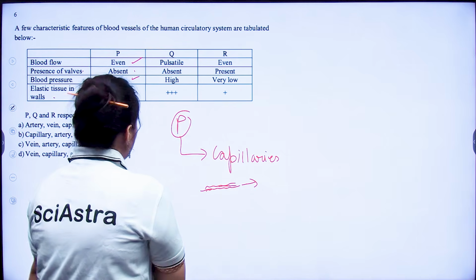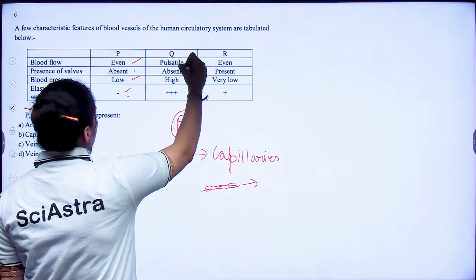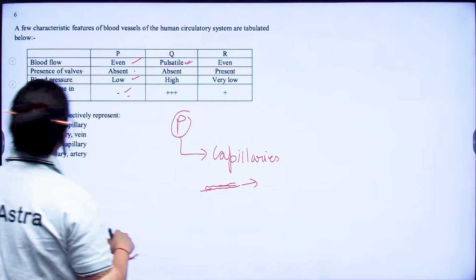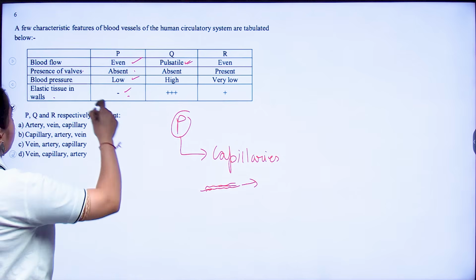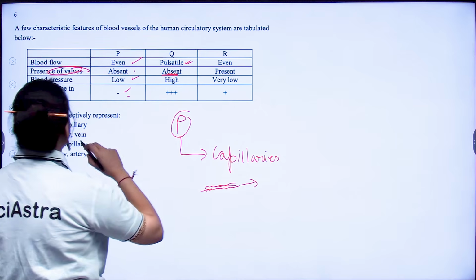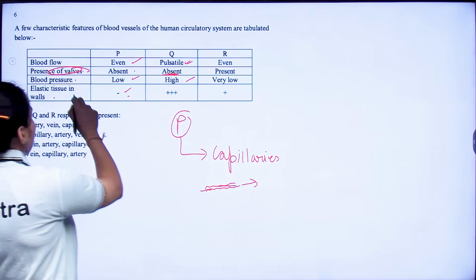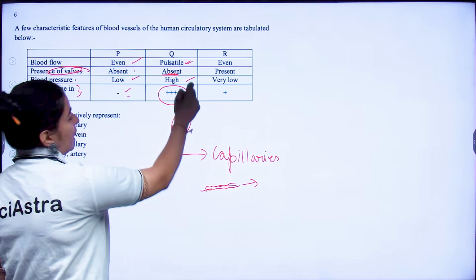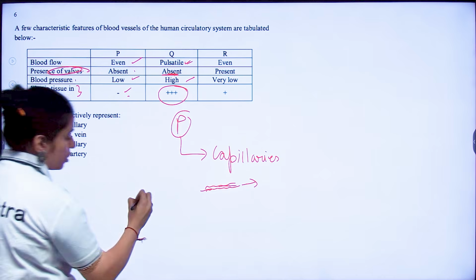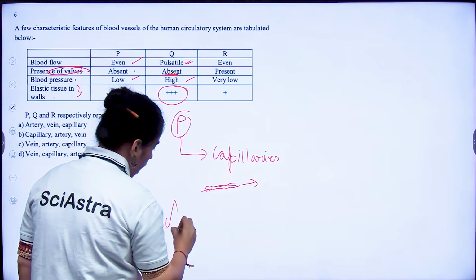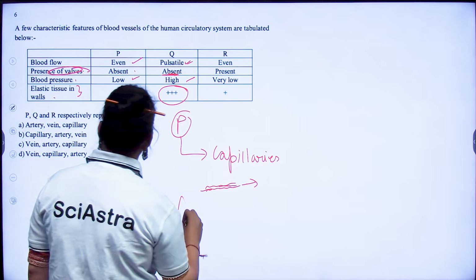Now coming to Q. Q, you say you have blood flow pulsatile, right? That means the blood flow is very high. Valves are again absent here. Blood pressure is high. Elasticity of the wall is very, very high. So this is in accordance with your arteries. So this is your arteries.